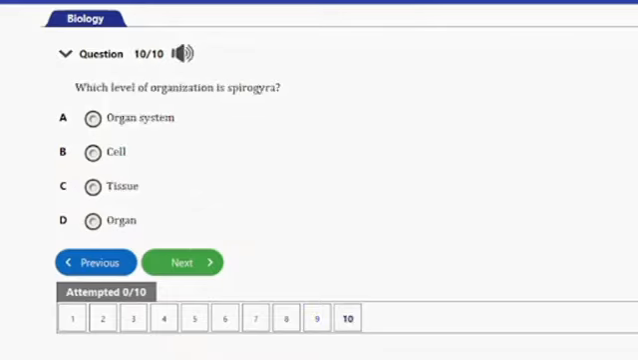Question number 10 says, which level of organization is Spirogyra? We have A. Organ system, B. Cell, C. Tissue, D. Organ. So guys, obviously the Spirogyra is cell, and that's option B. So that's the answer to this question.